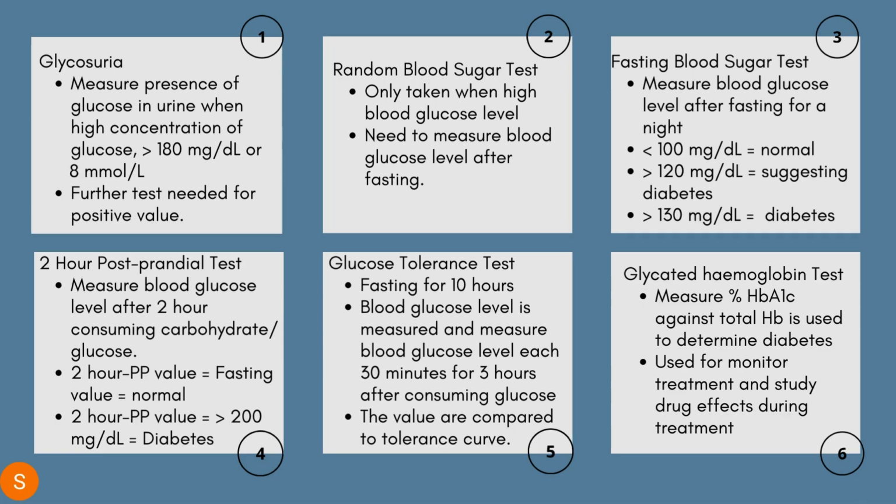Then the individual is given glucose. After consuming the glucose, the blood glucose level is measured every 30 minutes for 3 hours. Then the values are compared to a tolerance curve. The last test is the glycated hemoglobin test, which measures the percentage of HbA1c against total Hb to determine diabetes. And this is also used to monitor the treatment and study drug effects during treatment.